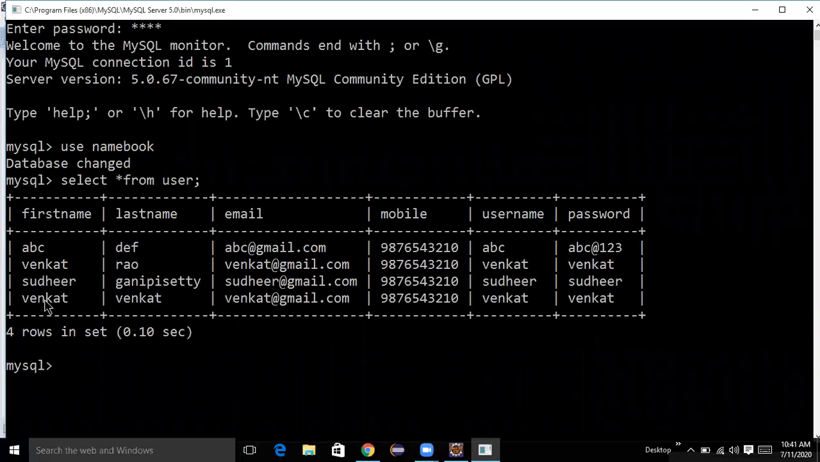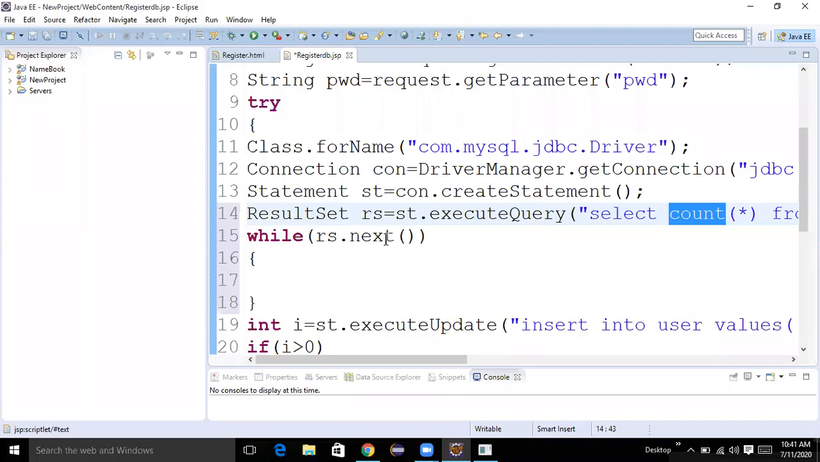Next time how many rows? Maybe 5. Next time 6. Next time, maybe tomorrow, 1 lakh. We don't know. Yes or no? For that purpose, it has to check all the rows. For that purpose, I am taking while loop.